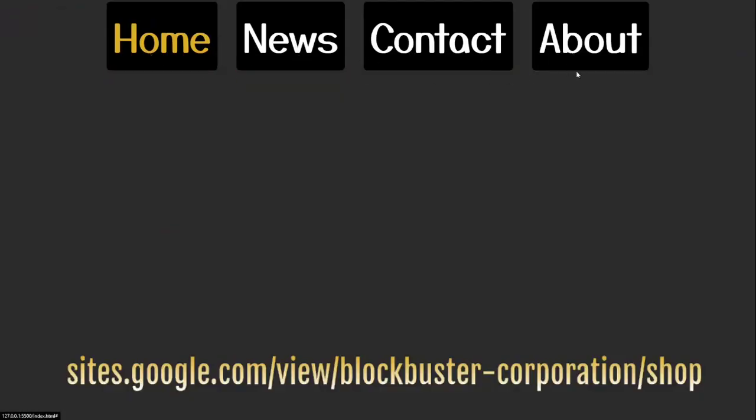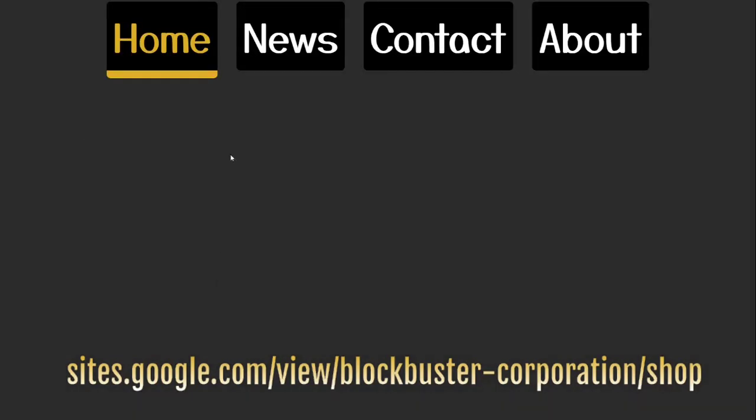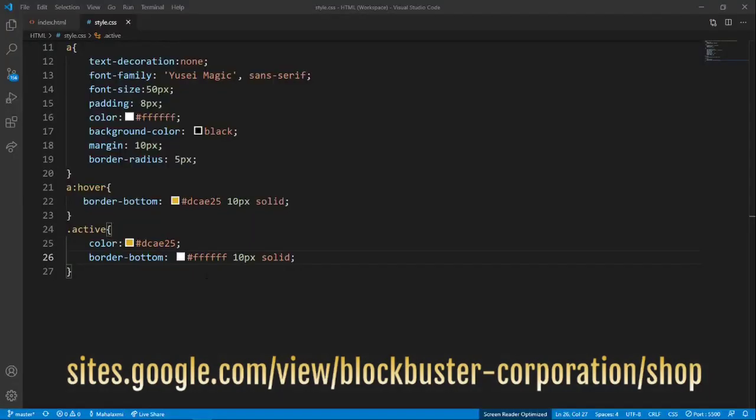So it looks like that. But this time I want it to be FFFF. Something different. Or we can even put it on the side, or on top. I think top will be interesting to look at.